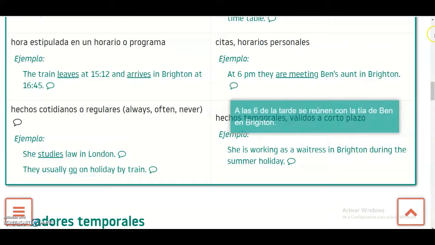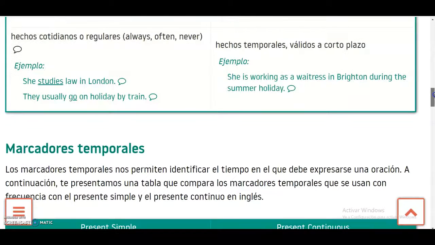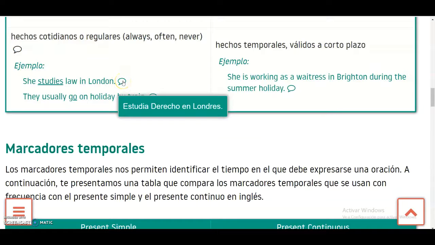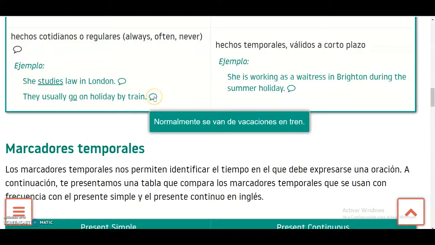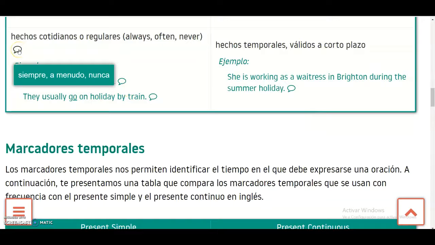Okay, something that happens daily in your life, often, always, or never. She studies law. She studies law in London. Okay, because she's always studying that. Okay, they usually go on holiday by train because they normally go on holiday by train, so they use those words. If you translate always, often, and never, you will have the translation in Spanish.